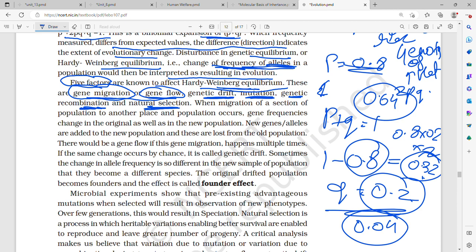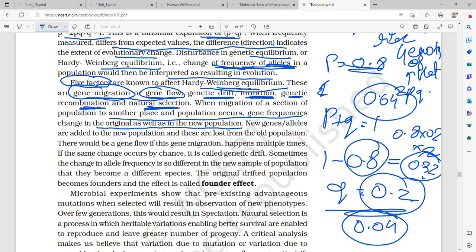When migration of a section of population to another place of population occurs, gene frequencies change in the original as well as in the new population. So if migration occurs, then gene frequency will change, right? An example is Darwin's finches, they moved to different parts and became new different species. So gene frequency also changes in the original as well as the new population.